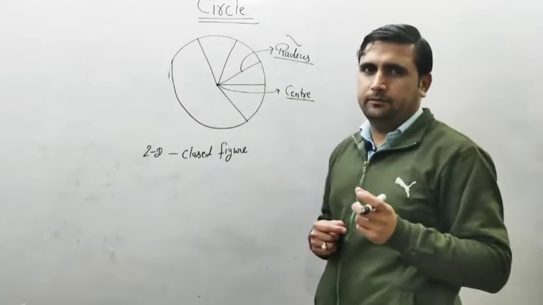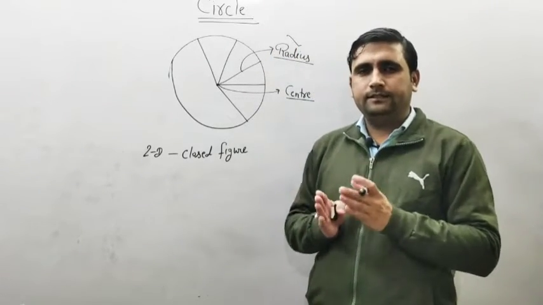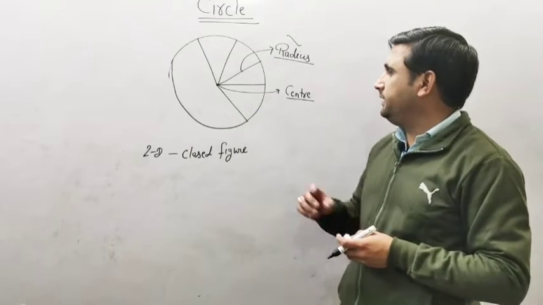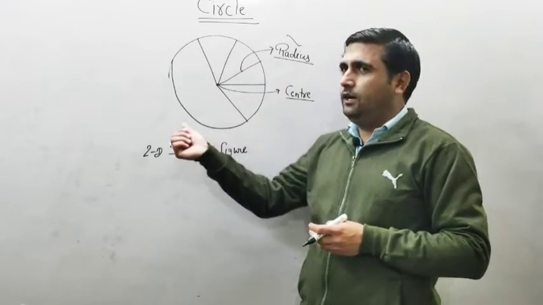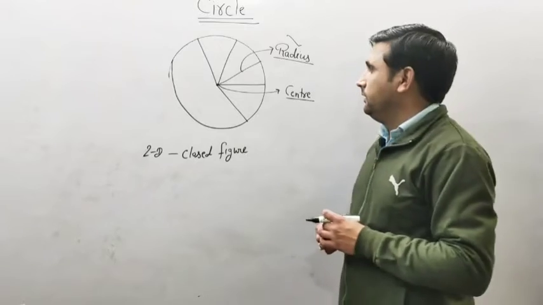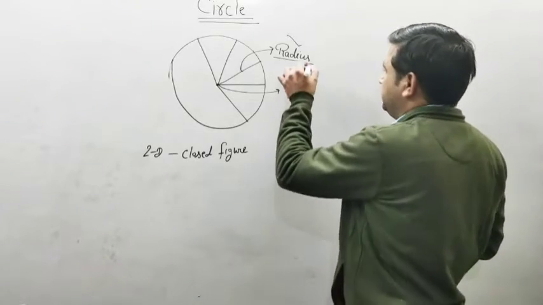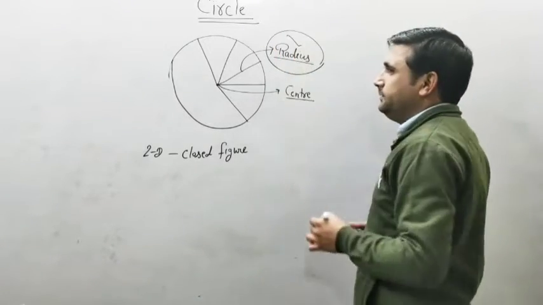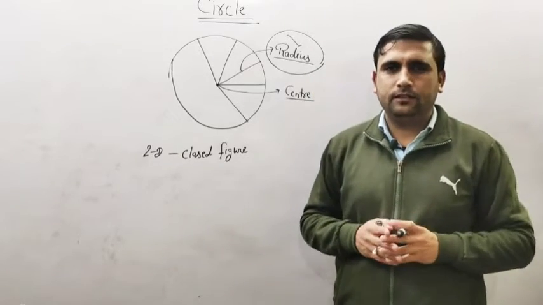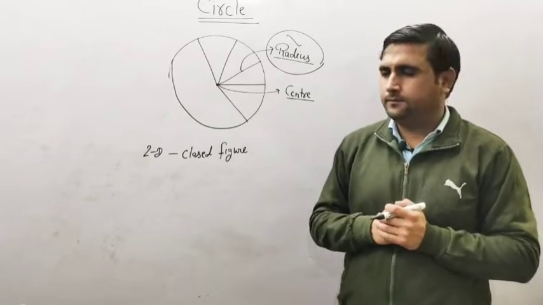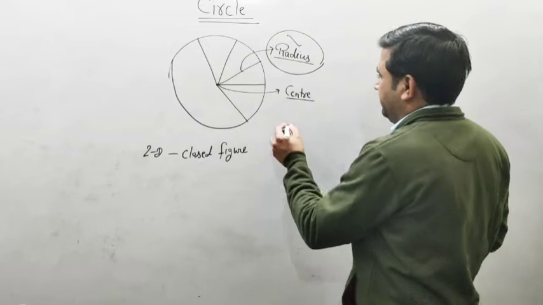Radius is a line segment which connects the center and any point on the circle. Another definition for the radius is the distance from the center to any point on the circle.